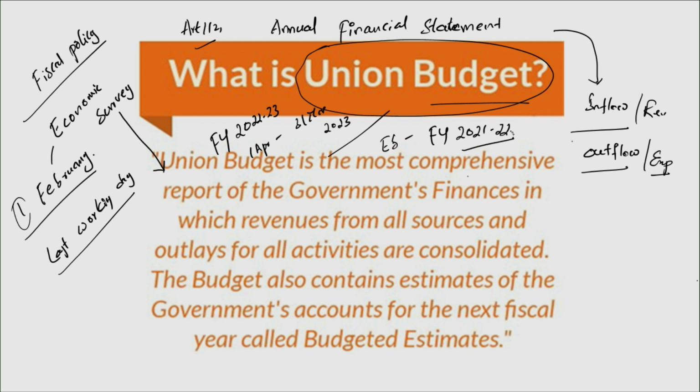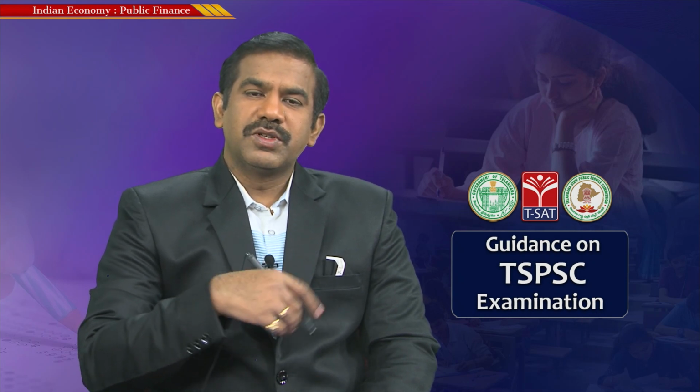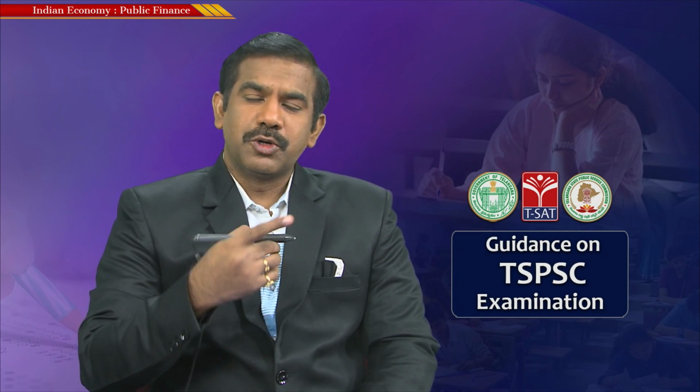So in a way, the finance minister is telling the people of this country that this is the state of my economy in this financial year 21-22, and for the coming financial year, this is my financial plan. This is how I am going to raise money, how I am going to spend money, and that particular piece of paper or financial statement is submitted to the parliament.